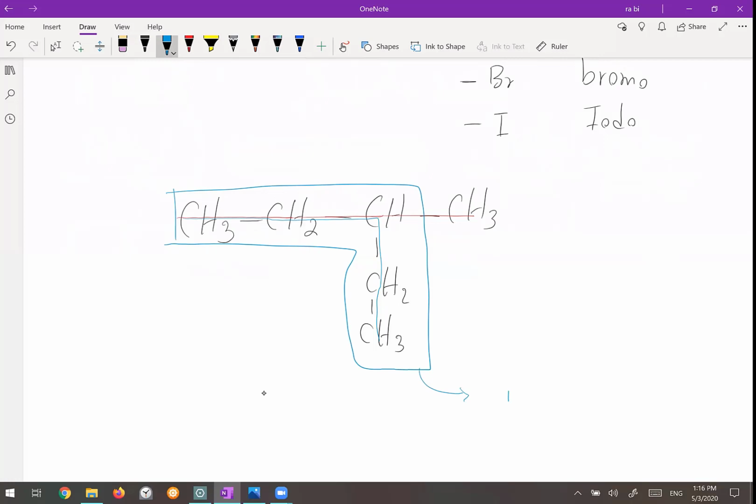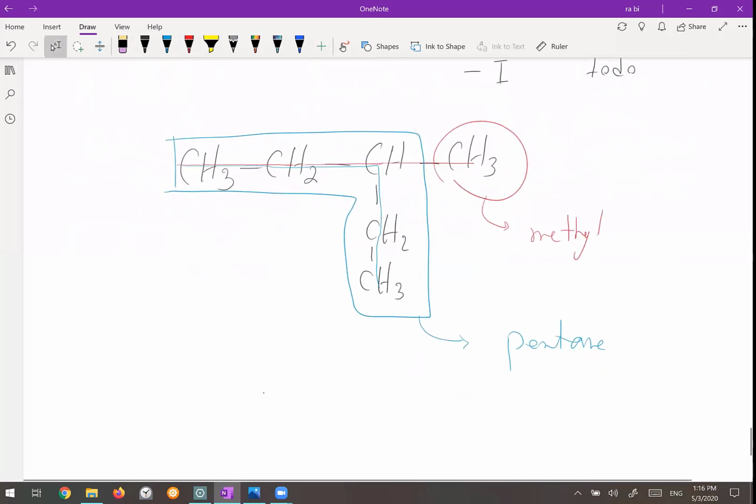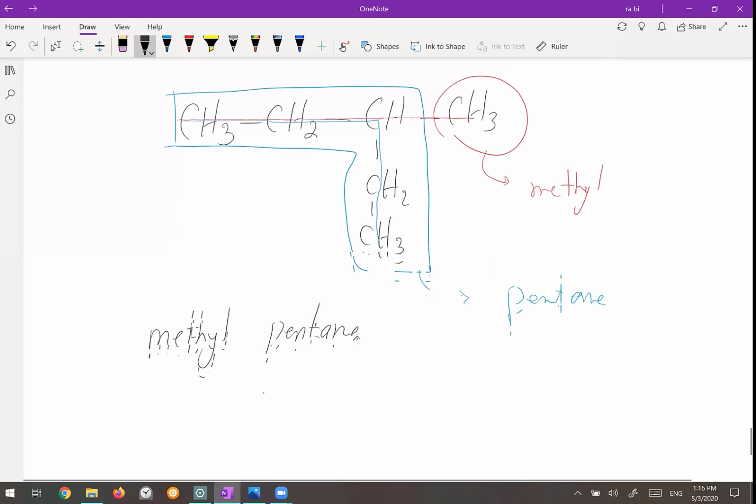Pentane, yeah, the parent is pentane. Okay, and what is the branch? CH3 is methyl. So the name of this one is methyl pentane. Okay, so let's draw another example here.